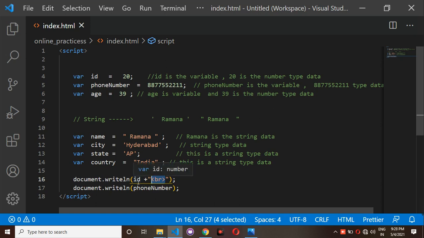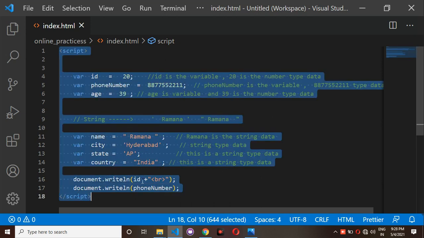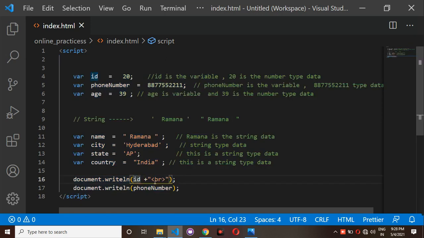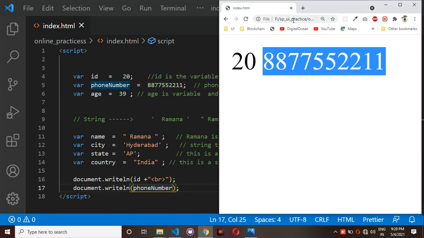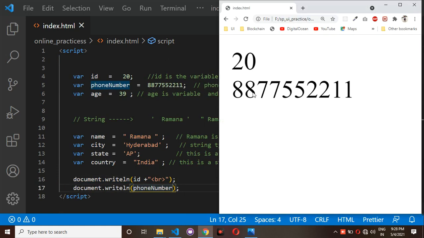What I am doing is, I want to print this id first. After printing the id value, next I give br inside double quotations. br means I can break the line. So after breaking the line, the phone number will print next. You can check here. First I have written id, after the id I have given the br break, and after breaking, we display the phone number here.